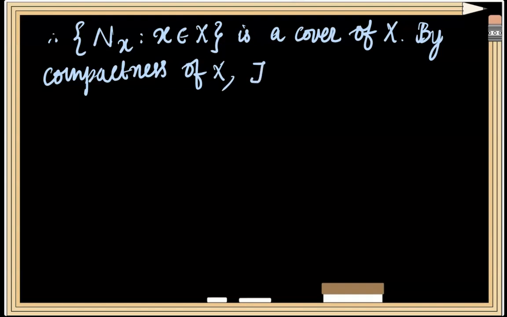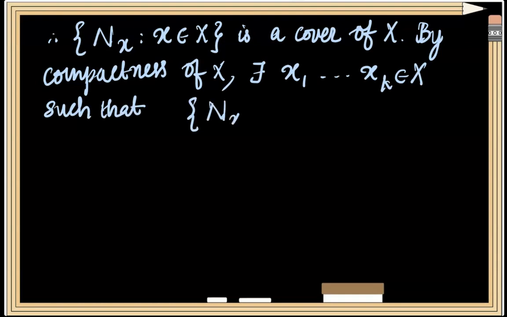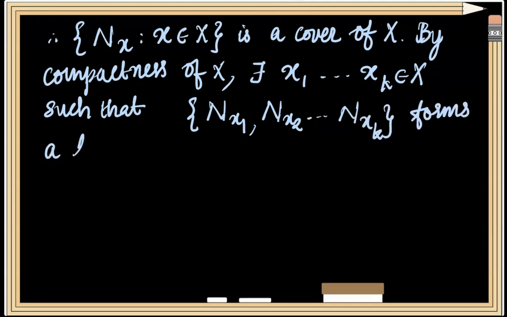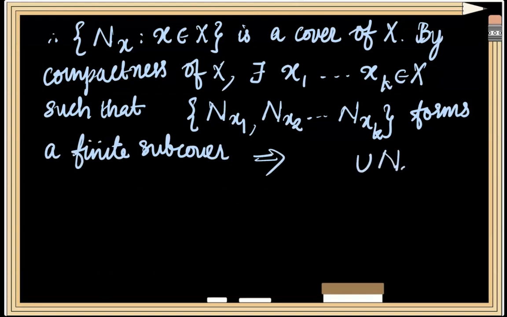So there will exist finitely many elements, say x1, x2, etc., xk from the space X, such that Nx1, Nx2, etc., Nxk form a finite subcover, and this will imply that their union of Nxi, where i varies from 1 to k, will be equal to space X.